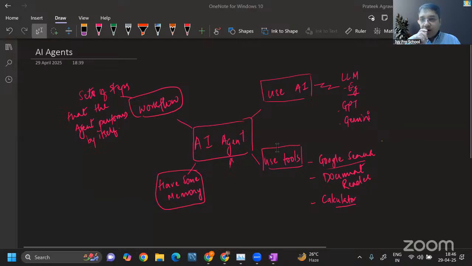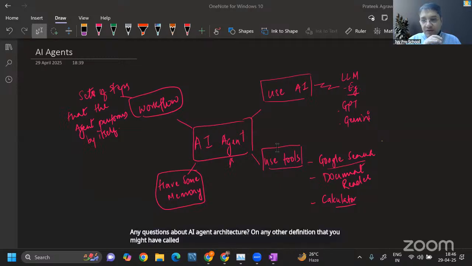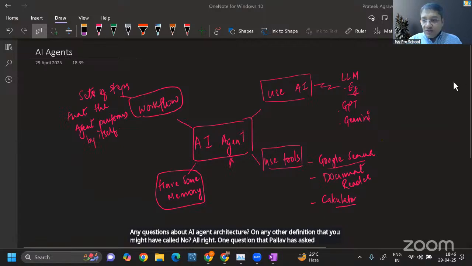Any questions about AI agent architecture or any other definition that you might have heard? No? All right. One question that Palab has asked: can AI agents be created with Python?